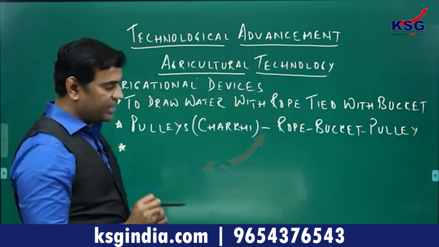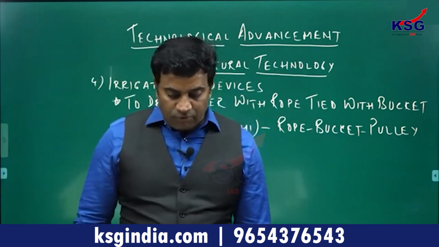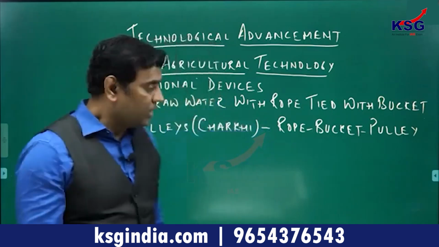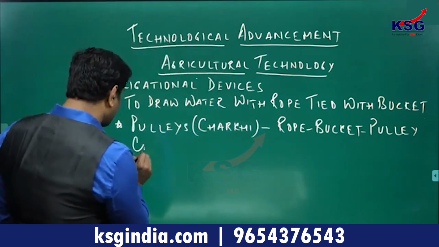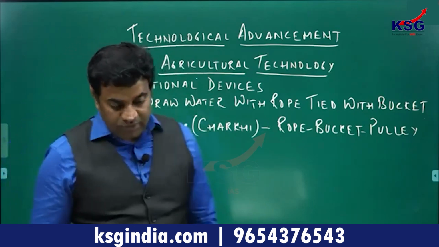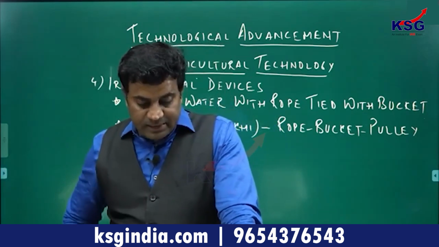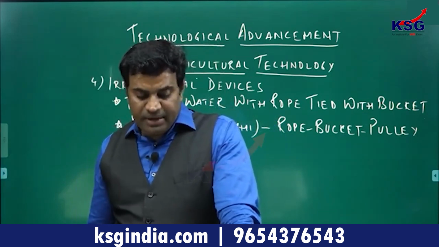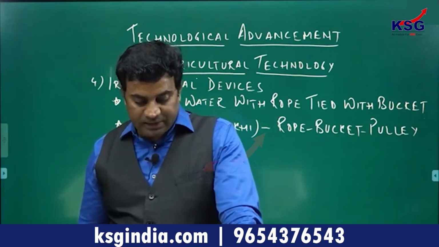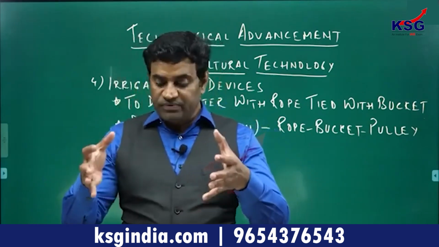Now, in North India, there was a concept of charsa, which began to be used for procuring water. What was the concept of charsa? Charsa was basically a concept in which an immense quantity of water could be raised from the well with one single haul up. Meaning thereby, in charsa, a large number of pulleys were connected.